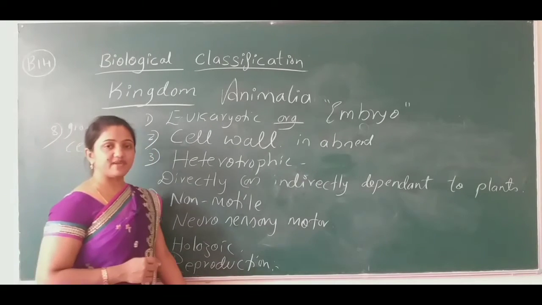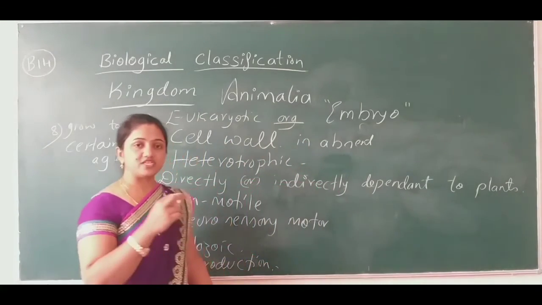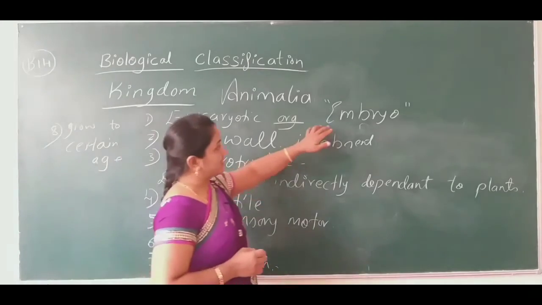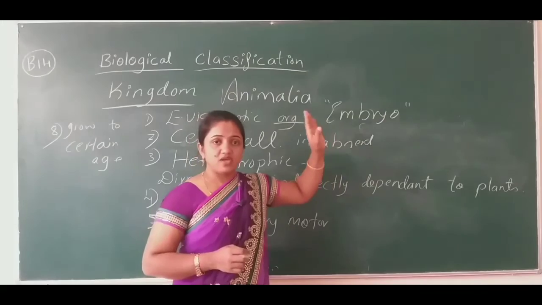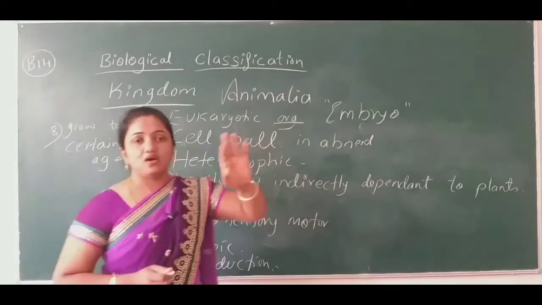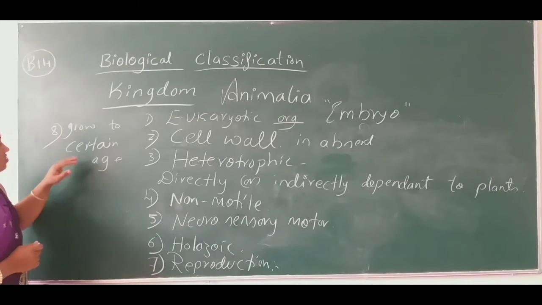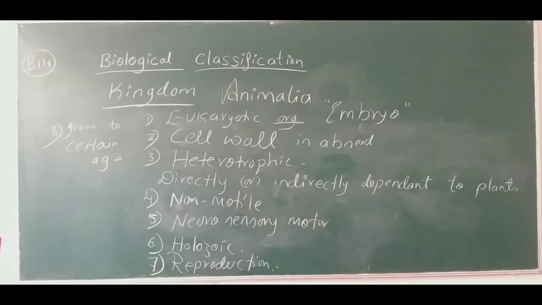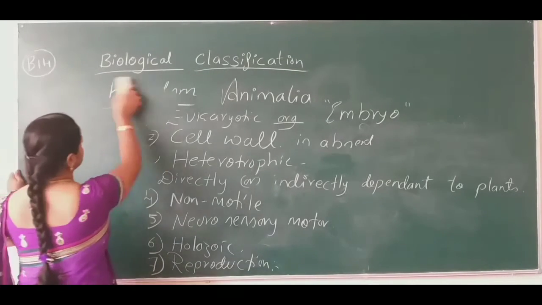The male and female parents mate, and after copulation they produce the zygote, and then the zygote develops into an embryo, and after the development of the embryo it gives rise to a new offspring. So they grow only up to a certain age.